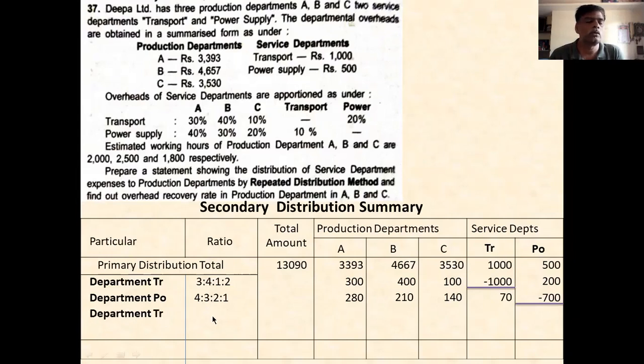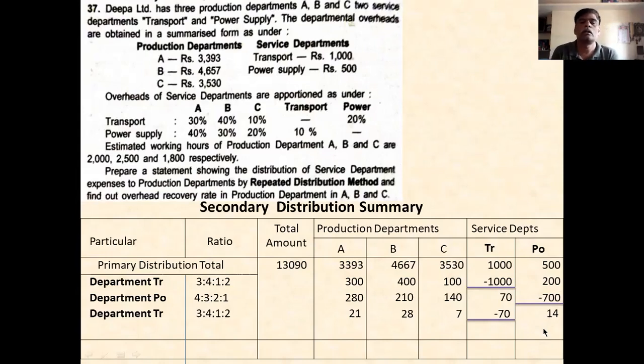The transportation ratio is 3, 4, 2, 1. Then for this 70, below that you write minus 70. 70 minus 70, now it is 0. Underline it. You distribute 70 in the ratio of 4, 3, 1, 2. First is 21, second is 28, third is 7, last is 14.